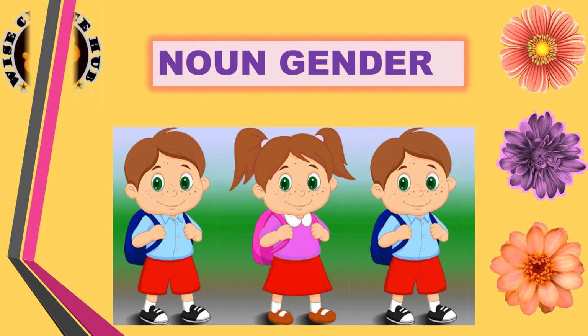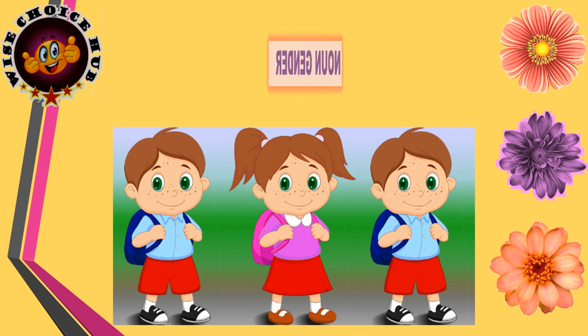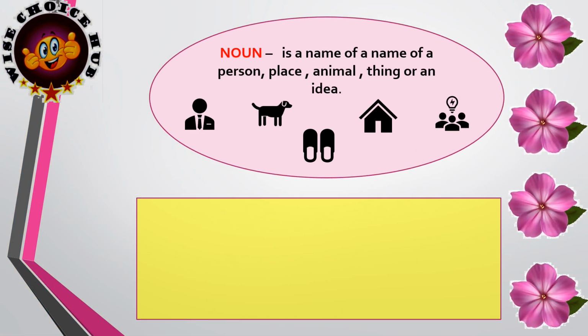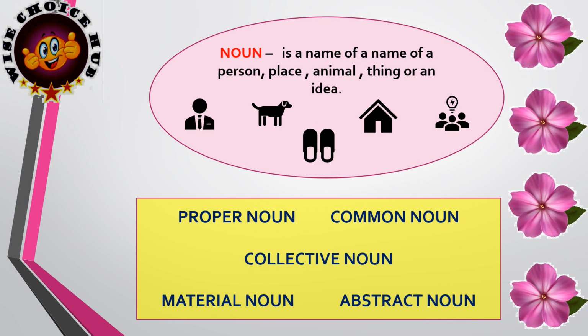Today we are going to study a new chapter on noun gender. In my previous video, I have explained about noun and kinds of nouns. Let me quickly recapitulate and define a noun. Naming words are called nouns, or a noun is the name of a person, place, animal, thing, or an idea. There are 5 kinds of nouns: proper noun, common noun, collective noun, material noun, and abstract noun.